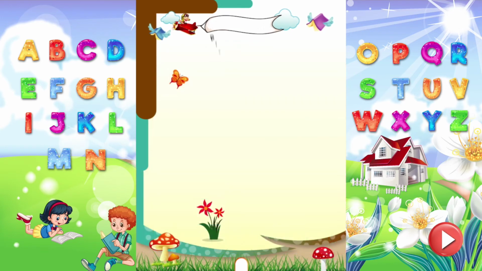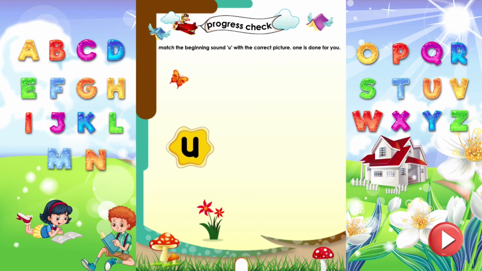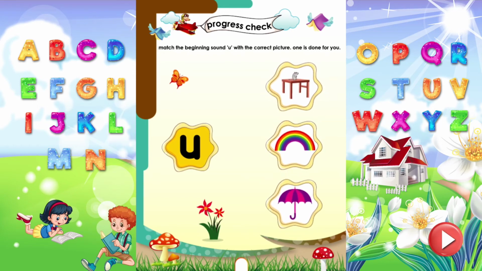Progress check. Match the beginning sound with the correct picture. One is done for you. Up starts with the sound A. Umbrella starts with the sound A.